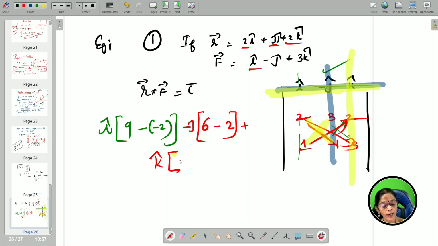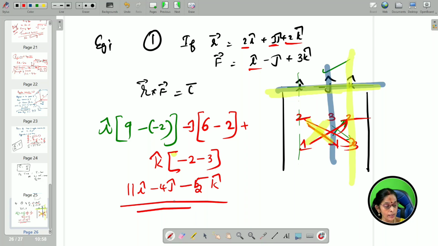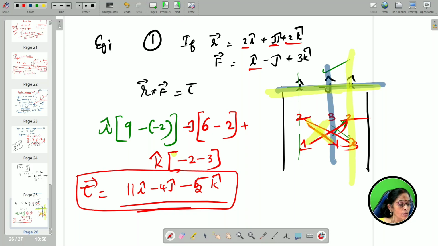What is 2 into minus 1? Minus 2, minus 3. So, therefore, 11 i cap, 6 minus 2 is 4, minus 4 j cap, so 11 i cap minus 4 j cap minus 5 k cap. So, this is the final answer for torque. Hope you understand this final answer for torque.